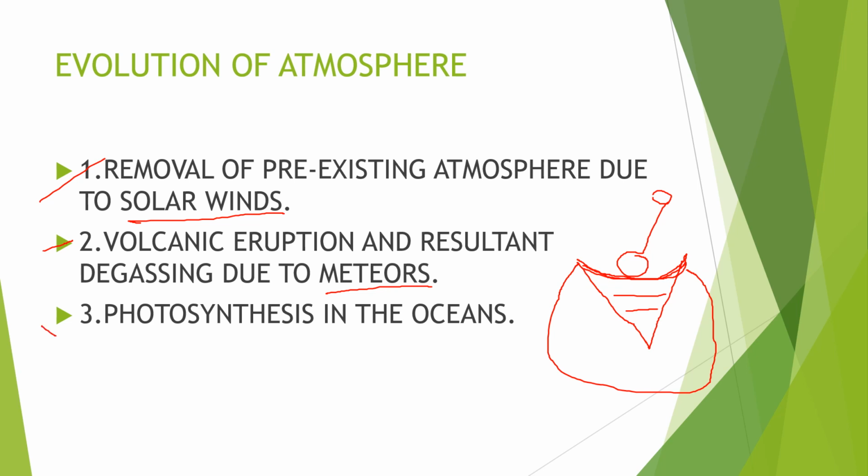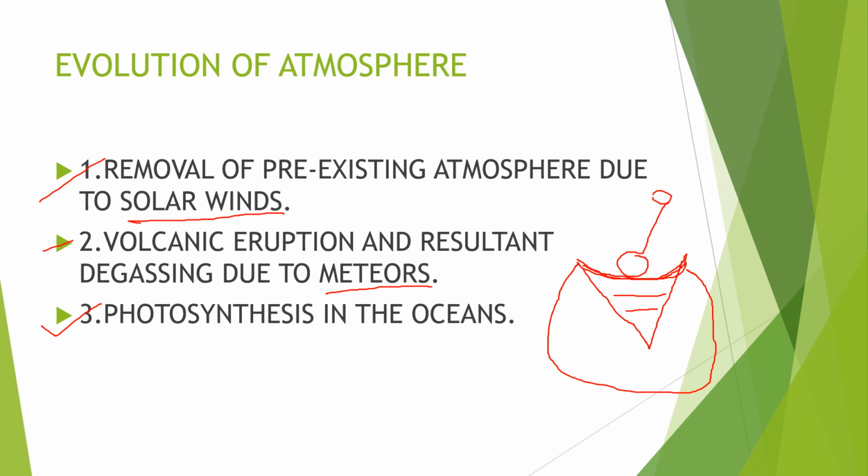The next one is photosynthesis in the oceans. In the beginning, photosynthesis occurred in the oceans only. In the beginning, there were some atoms in the oceans, which led to the formation of further complex atoms. Some atoms led to the formation of other complex atoms, which further led to the formation of some species. And the best part is these species can do photosynthesis. So photosynthesis first occurred in the oceans.